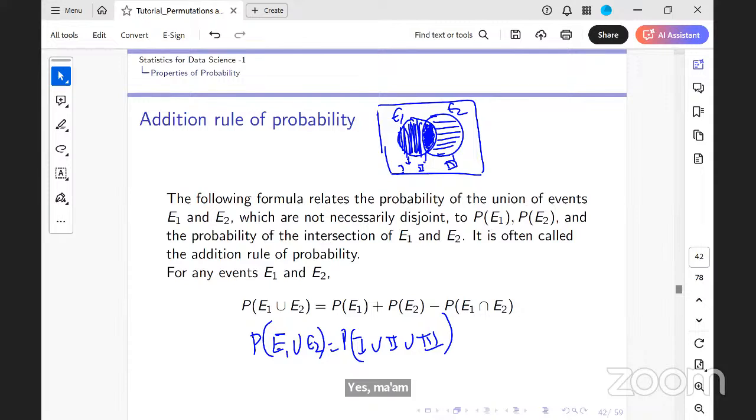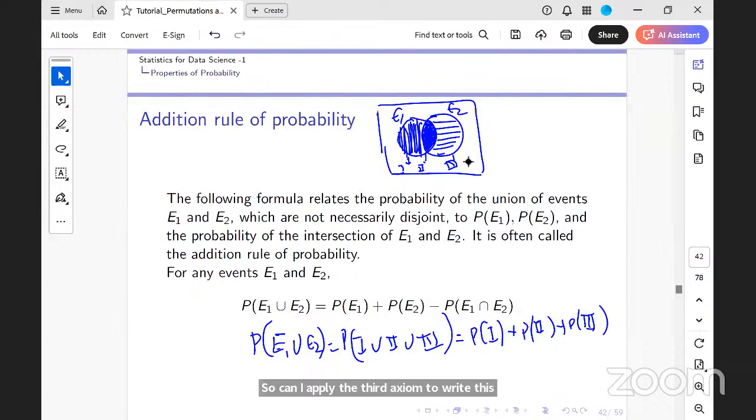Are 1, 2, and 3 disjoint, mutually exclusive? Why? 1 is only the vertical region, 2 is only this region, and 3 is this region. They are mutually exclusive, so they are disjoint. So can I apply the third axiom to write this as the probability of 1 plus the probability of 2 plus the probability of 3? Yes, we can. But what is the probability of 1?